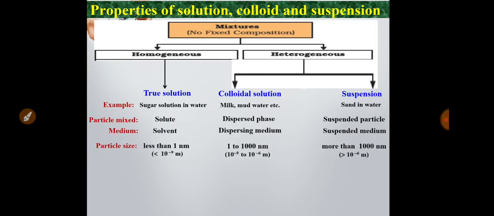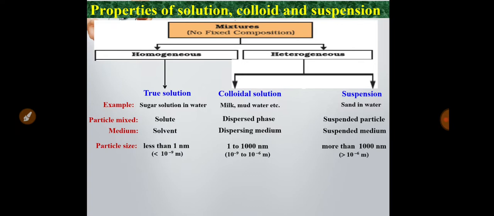Now what are the basic differences between these three? Now, particle size. For true solution, the particle size is less than 1 nanometer. That means 10 to the power minus 9 meter. It is a very small size. That's why they are totally dissolved in the medium.